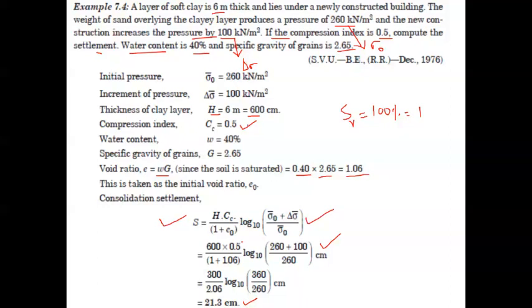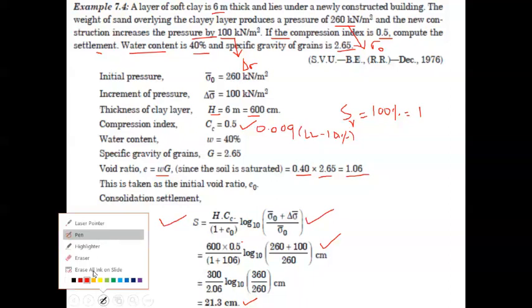If Cc, the compression index, is not given, the equation which I was showing you in the previous slide, we have to use, that is Cc equal to 0.009 times (liquid limit minus 10). This was the equation which I was showing you in the previous slide, so this we have to use if it is not given. So this is regarding the solution.